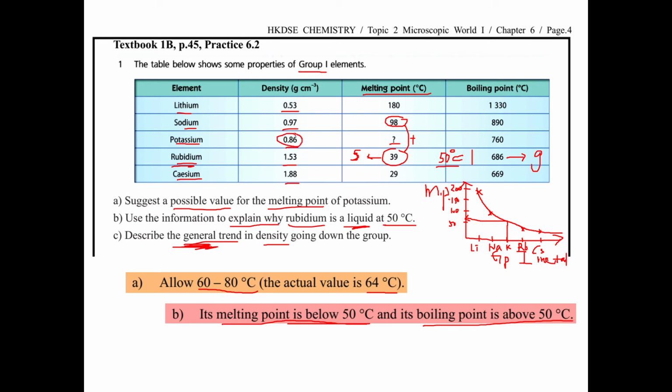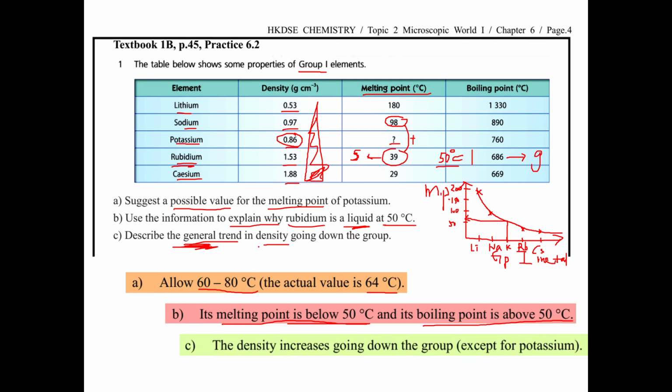Only something weird, not normal, for potassium. For the rest, you find generally it is an increasing trend. So the answer: the density increases down the group, except potassium.